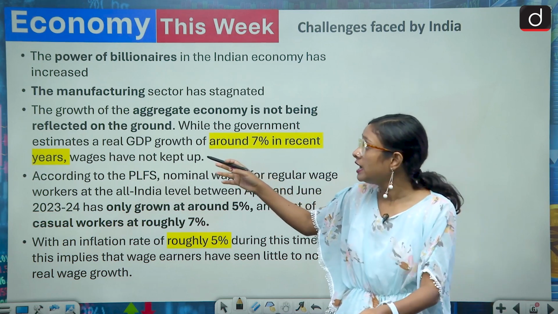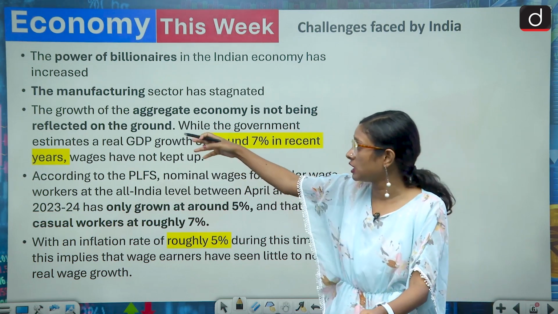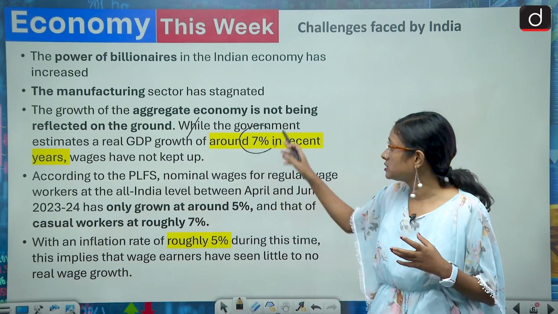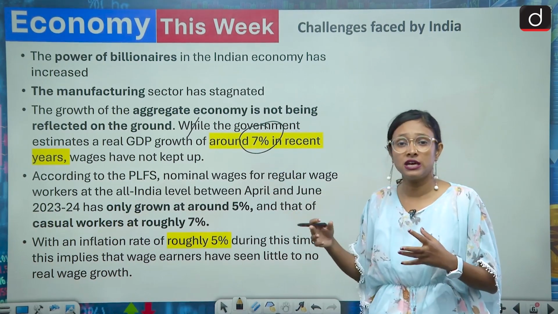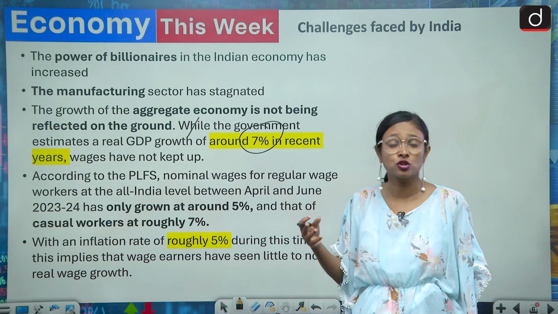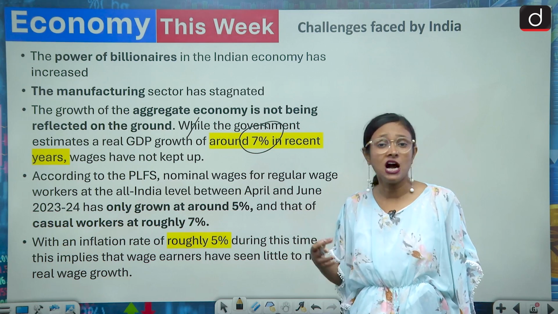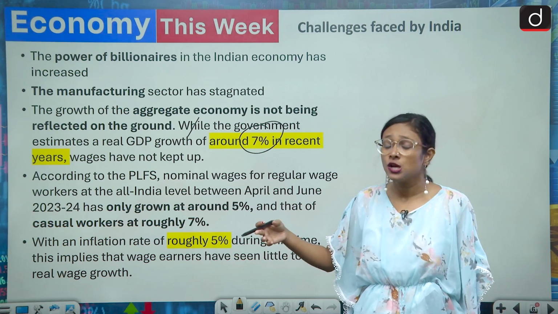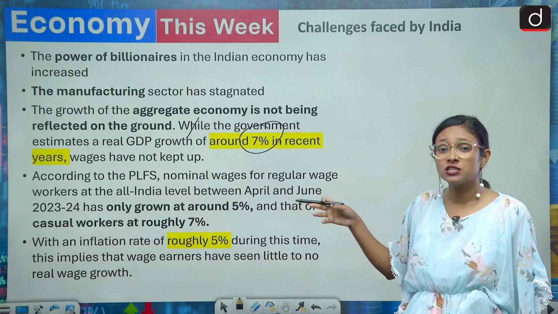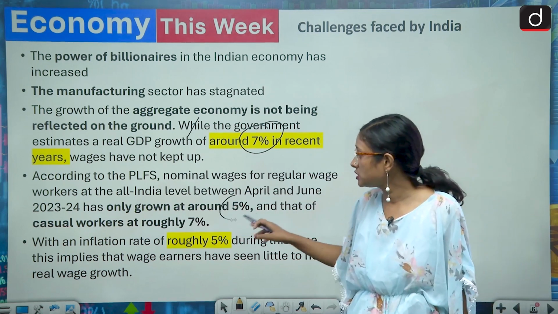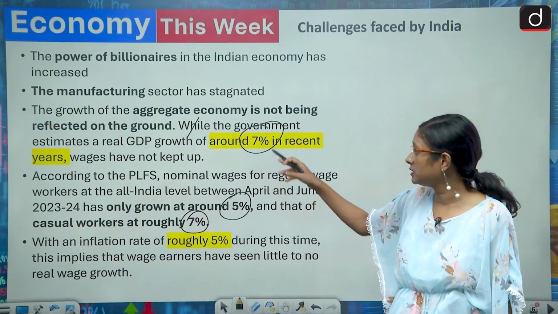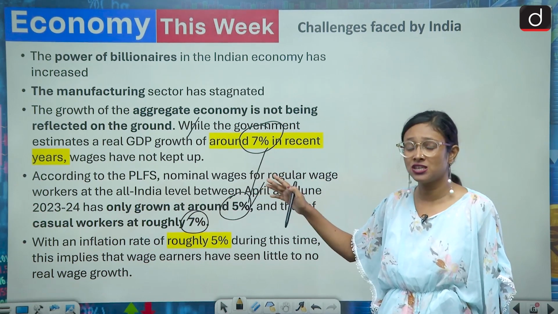And the third thing is that the aggregate economy is not being reflected on the ground. We can see that the growth rate of India is 7% in recent years. But this growth rate should also be seen in workers' wages, because without the contribution of workers' wages, we cannot imagine ourselves to be a higher income country. The GDP growth rate is 7% in recent years, but the workers' wage growth rate was just 5%, and for casual workers it is just 7%. So this cannot be transitioned. That's why this transition is very slow.